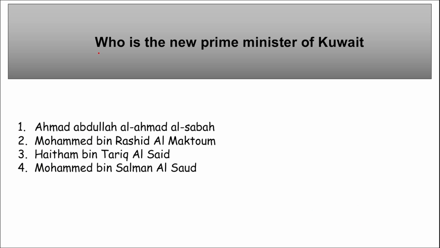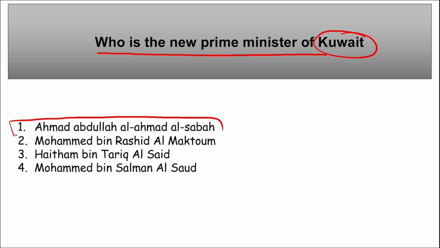Moving on. Next, who is the new Prime Minister of Kuwait? So, who has been appointed as the new Prime Minister of Kuwait? So, remember, Ahmad Abdullah Al Ahmad Al Sabah has been appointed as the new Prime Minister of Kuwait. If we talk about Mohammed bin Rashid Al Maktoum, he is the Prime Minister of UAE. Haitham bin Tariq Al Said, he is the Prime Minister of Oman. And Mohammed bin Salman Al Saud, he is the Prime Minister of Saudi Arabia.